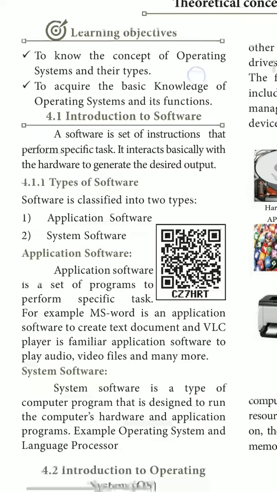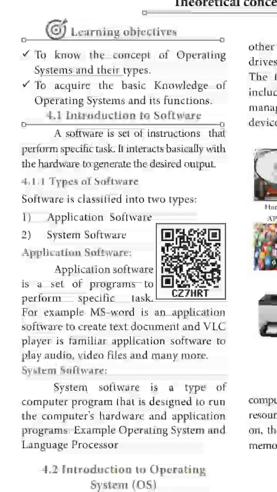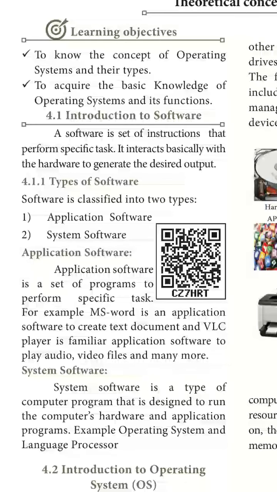Introduction to software. A software is a set of instructions that performs a specific task. It interacts basically with hardware to generate the desired output. So software is a set of instructions. Take Paint as an example. Paint software is a set of instructions, which means it's a set of codes. When you open it, it starts running the code, so it interacts with the hardware.